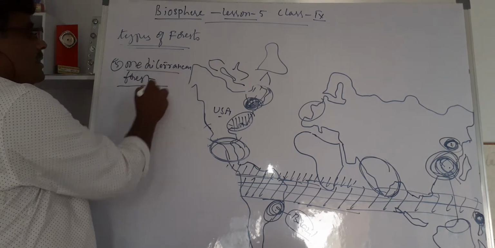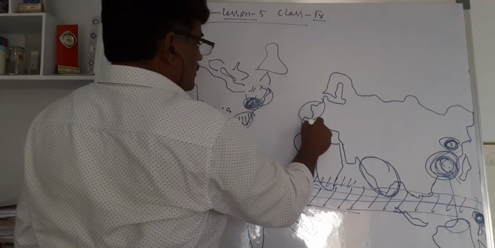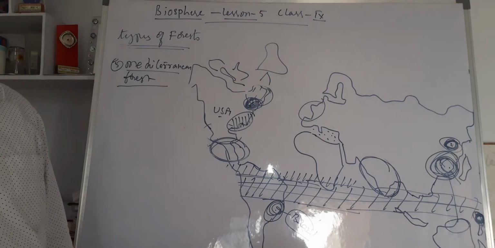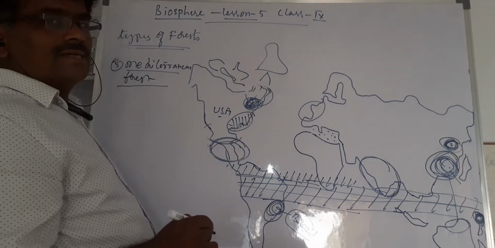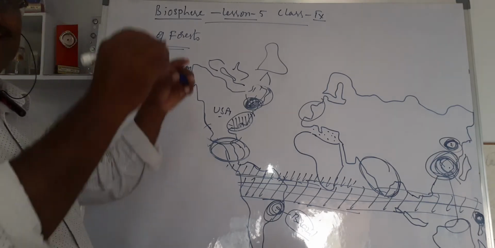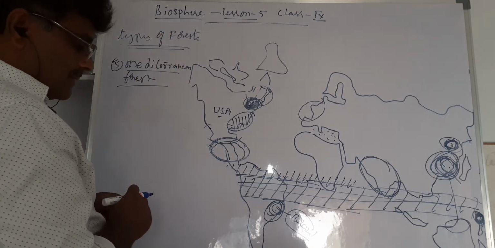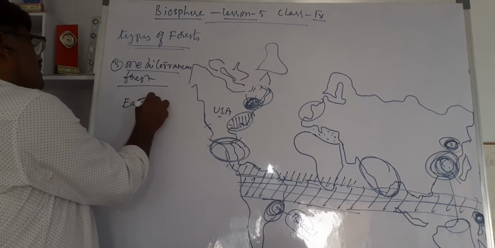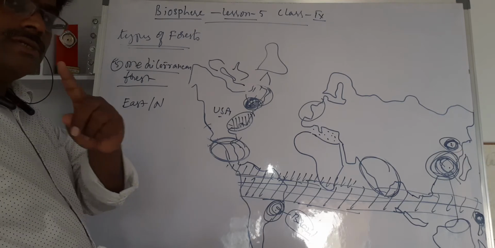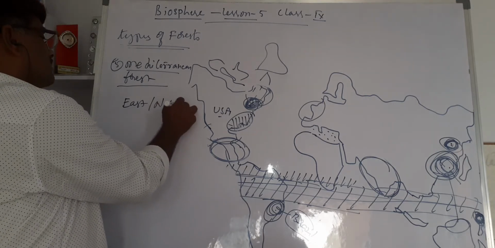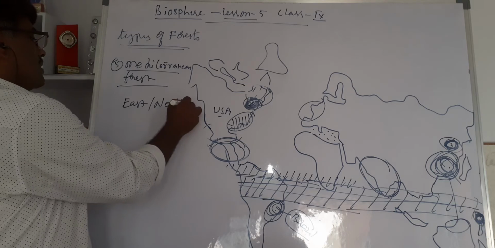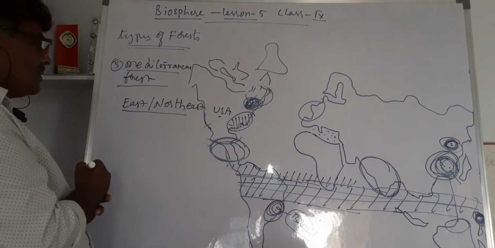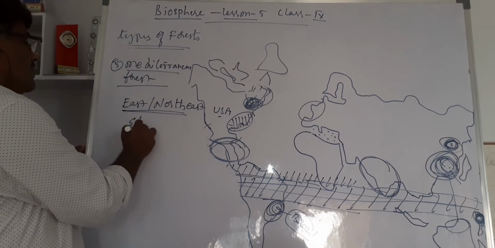The word Mediterranean is taken because the forest is mostly seen around the Mediterranean Sea. The location is important: the eastern and northeastern margins, northeast of all the continents. In this we can see evergreen as well as deciduous.